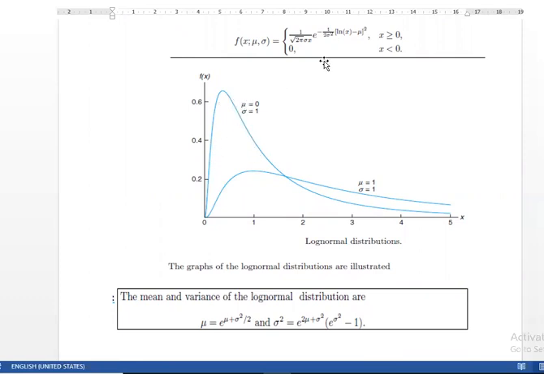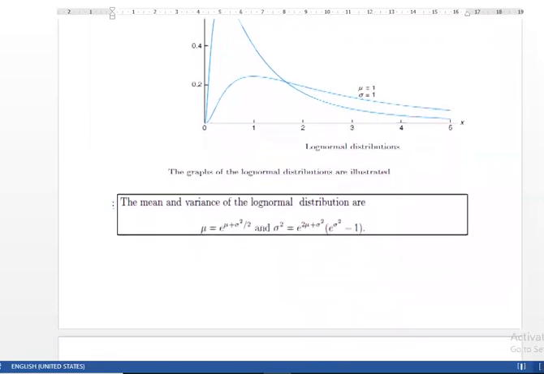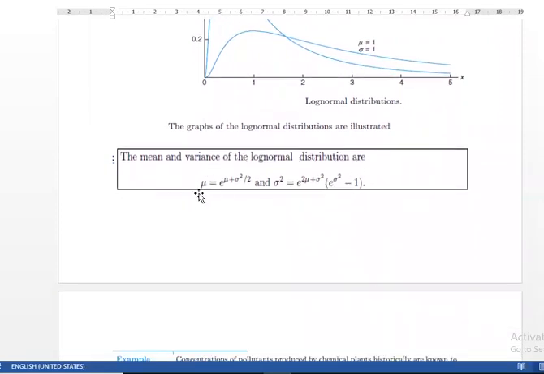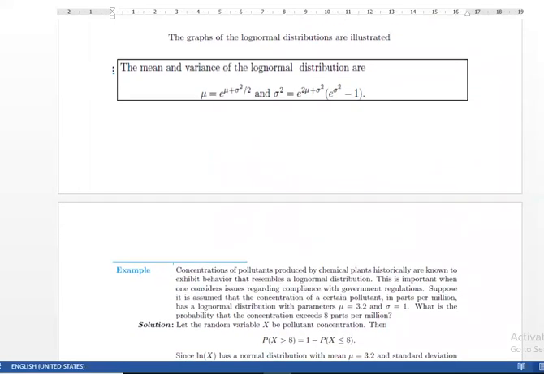So here we put the values 0 and 1 in this probability distribution, and the shape of the log normal distribution is this. If we take the value of mu equal to 1, then the distribution becomes flatter. This is the illustration of a log normal distribution. The mean and variance of the log normal distribution are: mu is equal to e to the power mu plus sigma square over 2, and the variance sigma square is equal to e to the power 2 mu plus sigma square, times e to the power sigma square minus 1. These are the properties of the log normal distribution.